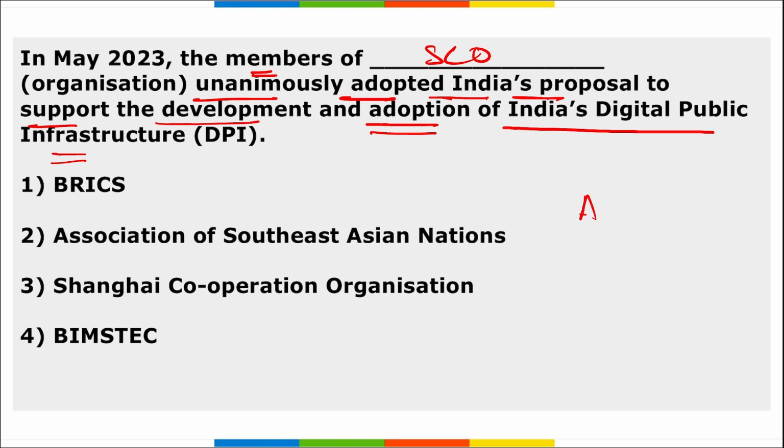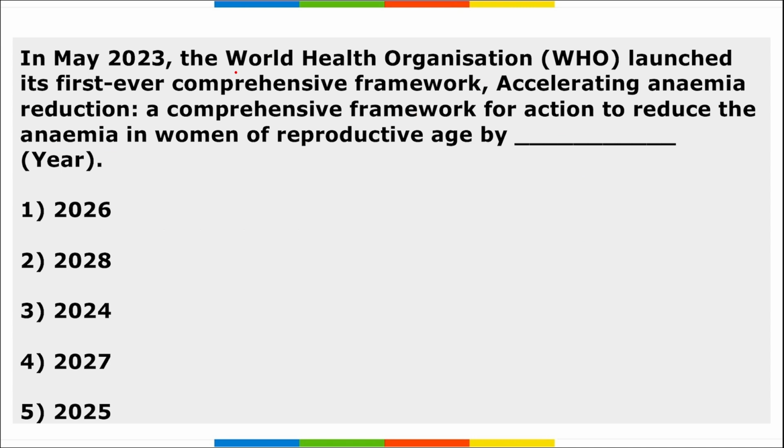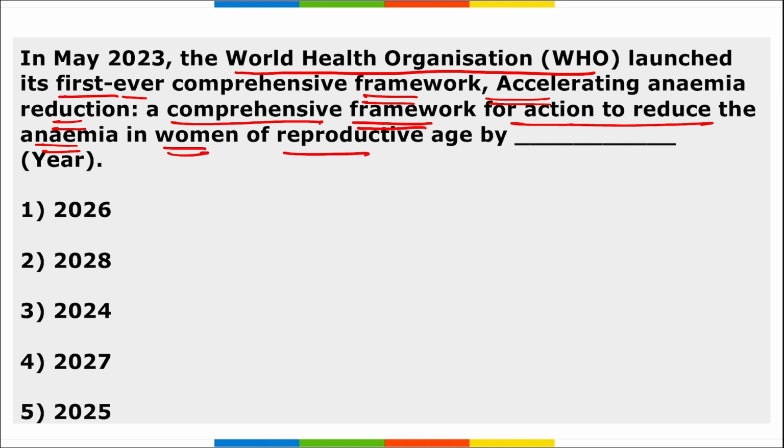Like Aadhaar card, UPI, and DigiLocker. Next, WHO launched the first ever comprehensive framework for accelerating anemia reduction, a comprehensive framework for action to reduce anemia in women of reproductive age by dash years by the year 2025, right?